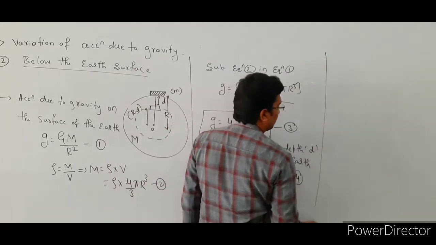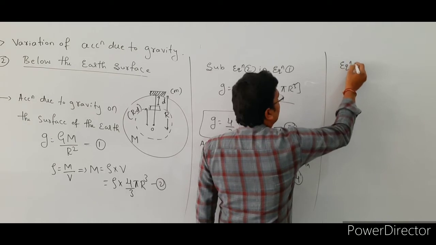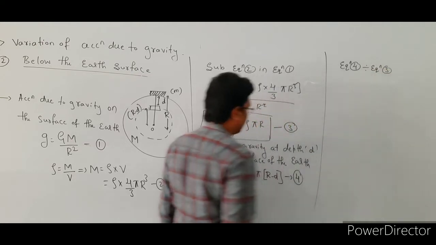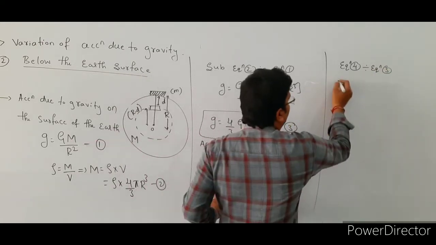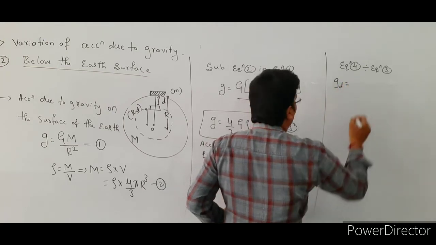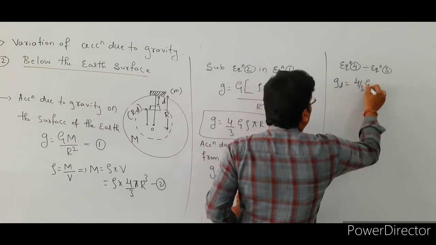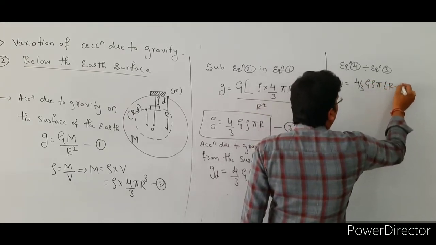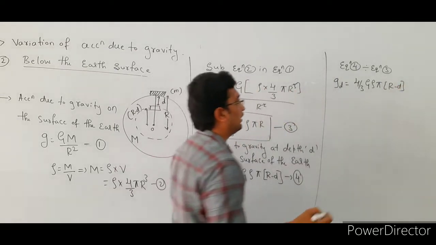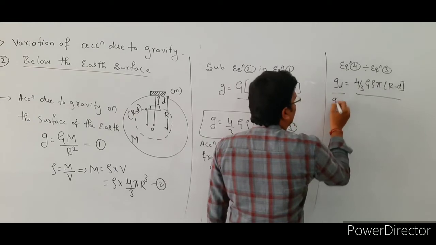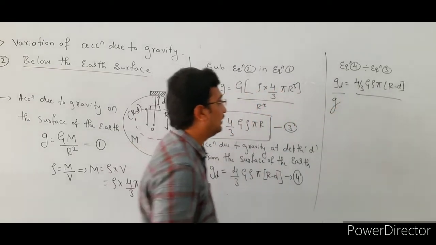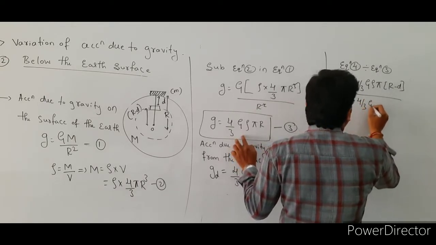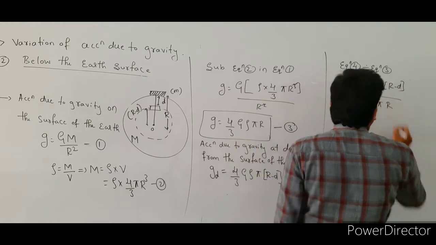Equation number 4 is g suffix d equal to 4 by 3 G rho pi into r minus d, divided by the acceleration due to gravity on the surface of the earth g, which from equation number 3 is 4 by 3 G rho pi into r.